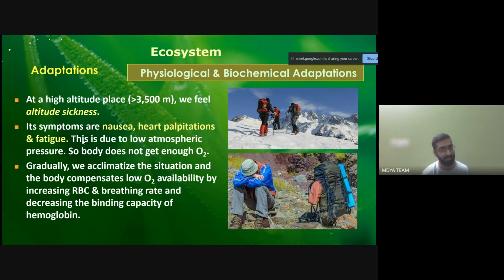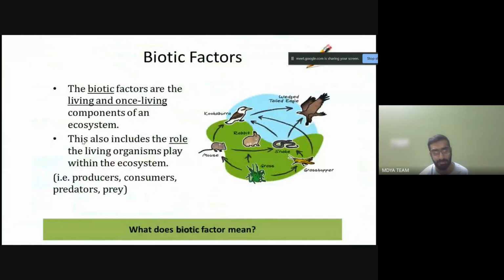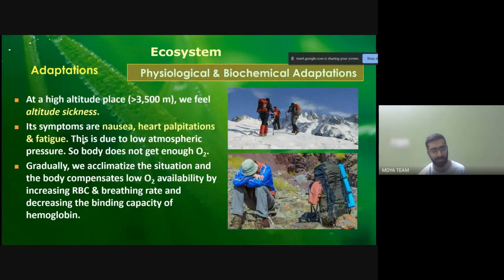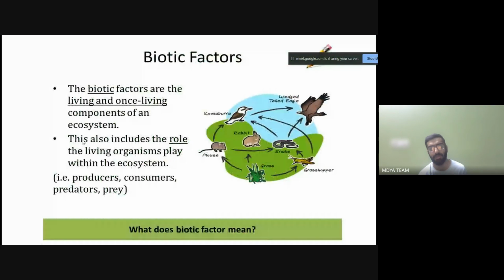When you have been completely prepared through pranayama, then it is the right time to explore and go to the higher altitudes. Then you will not feel much nausea, heart palpitation, or fatigue when climbing the higher altitude areas. Okay, so we'll wind up with this topic.